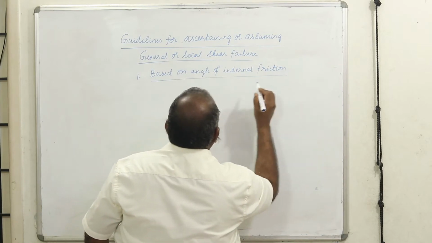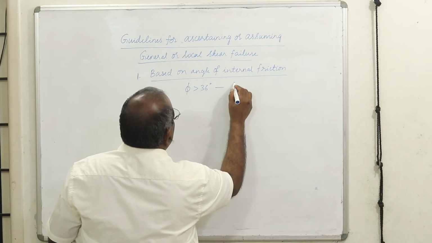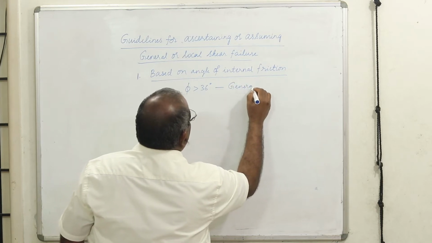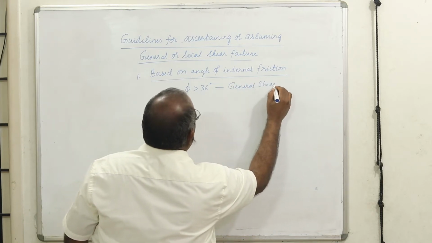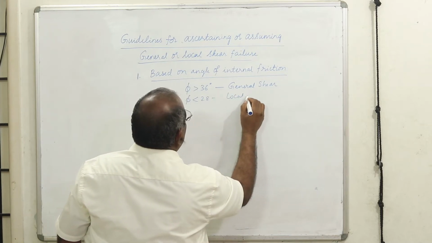I can differentiate whether it is, if phi is greater than 36, as I have already discussed, it is general shear failure. Phi less than 28, local shear failure.